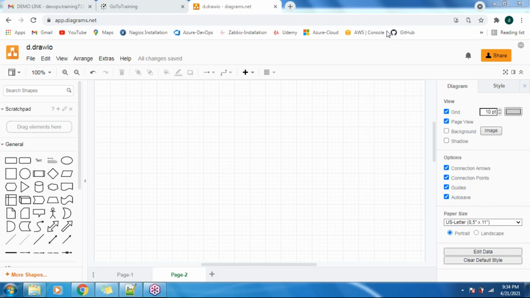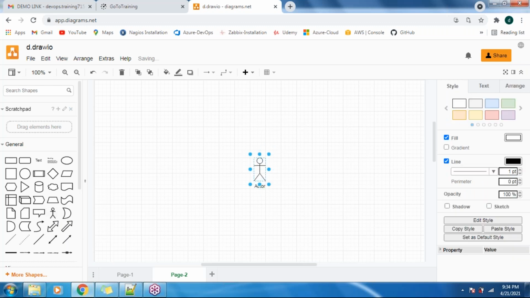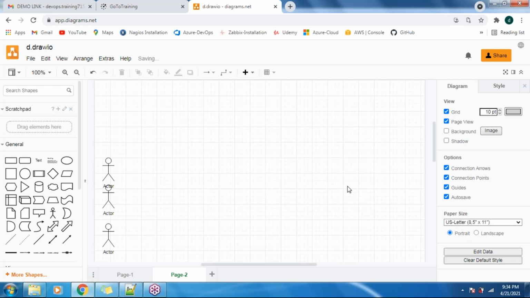Okay, so fine, guys. Now let's discuss how we can achieve this using DevOps automation. Assume, guys, I have developers like this. Let's say I have three developers here.